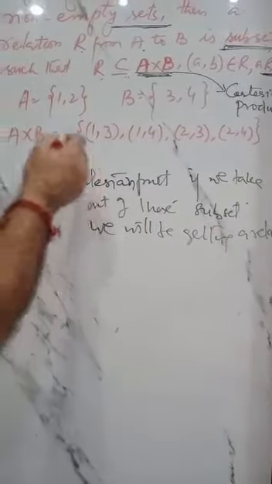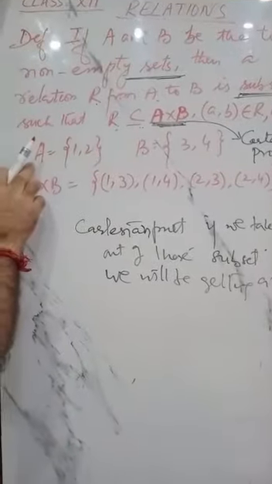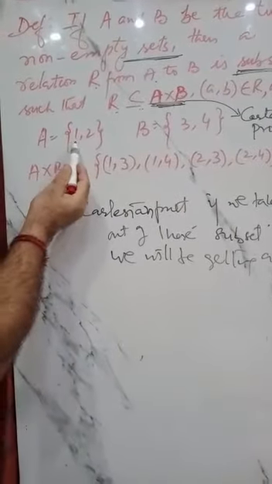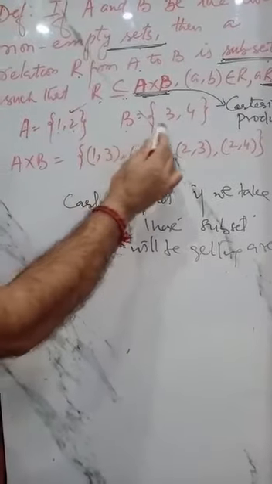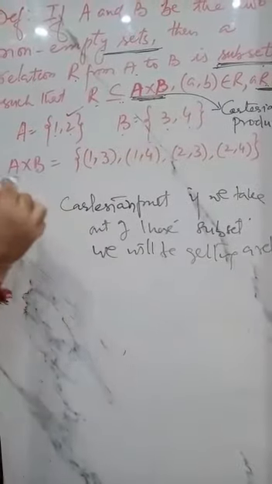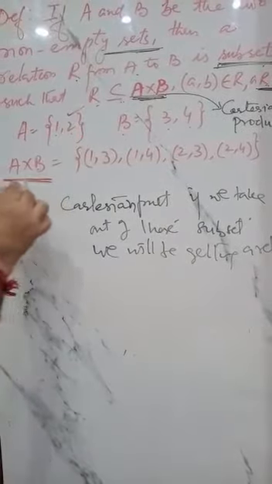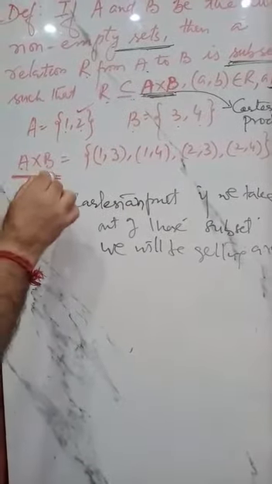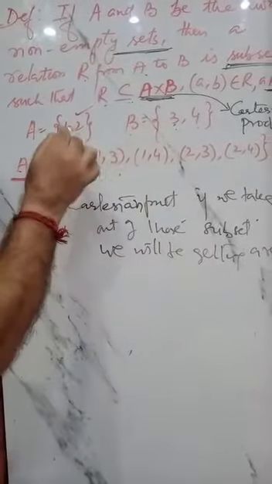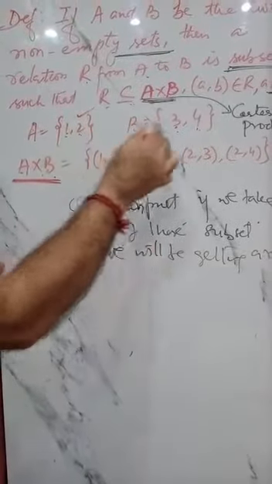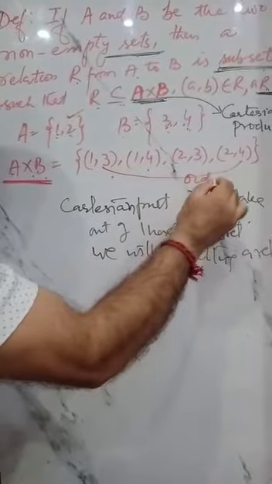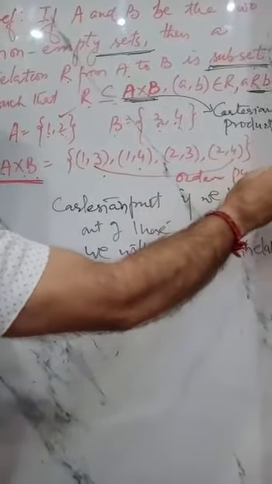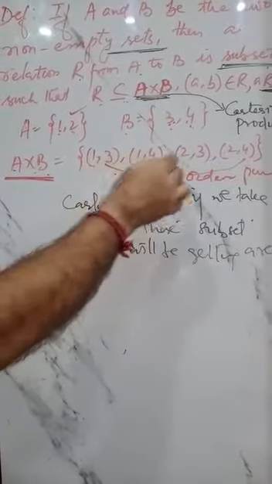Let us take an example. Here we have a set A whose elements are 1 and 2. In set B the elements are 3 and 4. The Cartesian product A cross B is (1,3), (1,4), (2,3), (2,4). These are called ordered pairs.